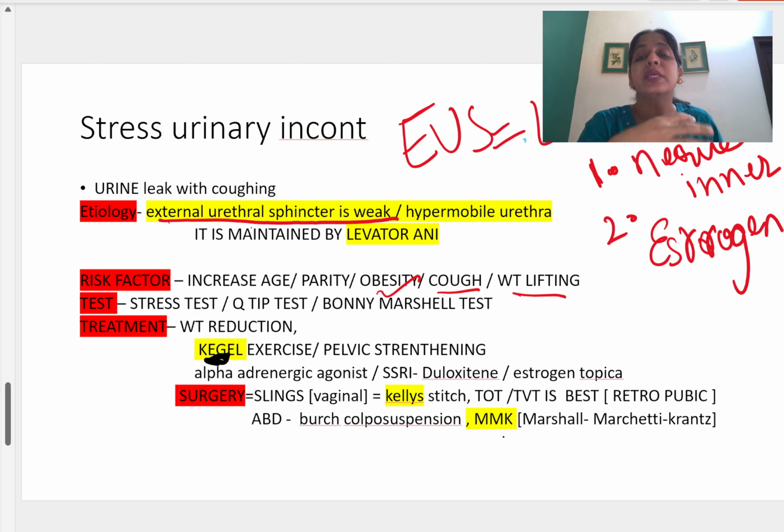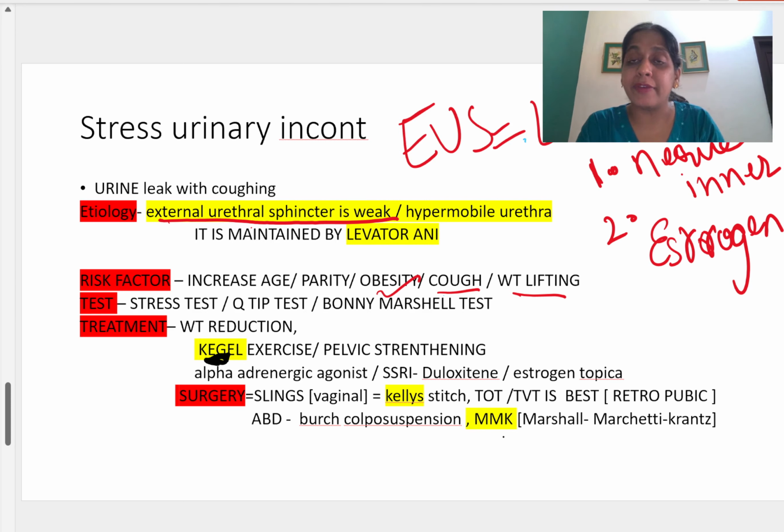These are known as Kegel's exercises, and the patient has to practice them thrice a day. This is the conservative management of stress urinary incontinence. Then there is the alpha adrenergic agonist. You have seen that the external urethral sphincter is maintained in its contracted state by the alpha adrenergic receptor, so we give alpha adrenergic agonist medications.